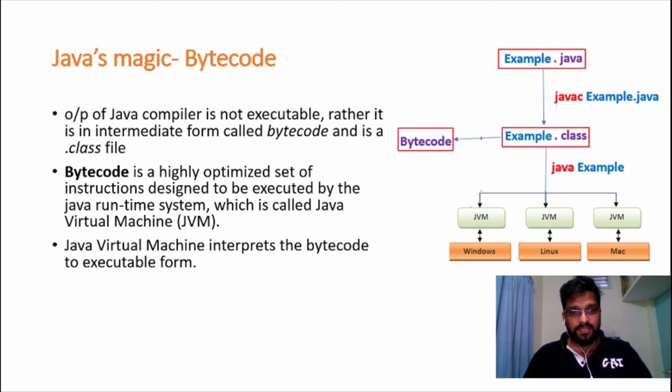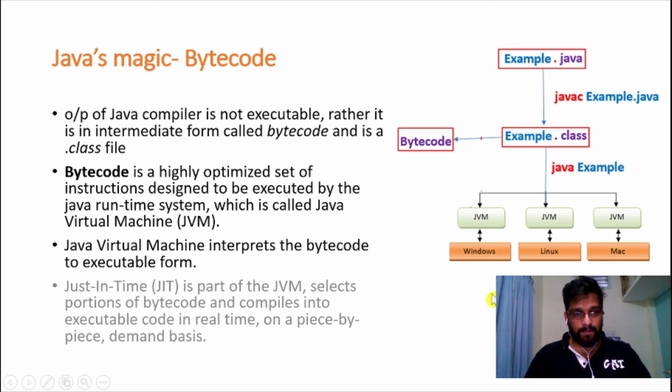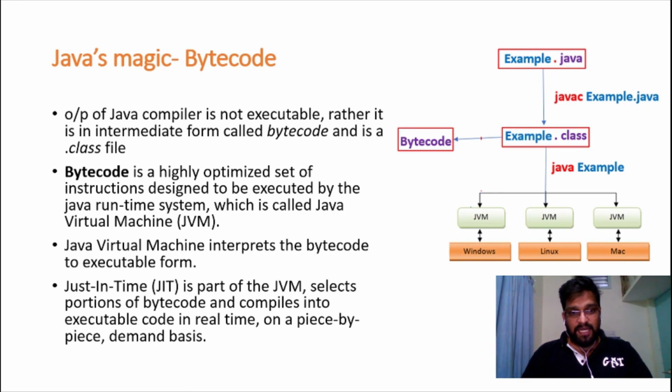Java Virtual Machine interprets the bytecode to executable form. So this .class file will be given as input to your JVM, and the output of the JVM is nothing but executable code. Just In Time, that is JIT, is part of the JVM, selects a portion of bytecode and compiles it into executable code in real time on a piece by piece demand basis.